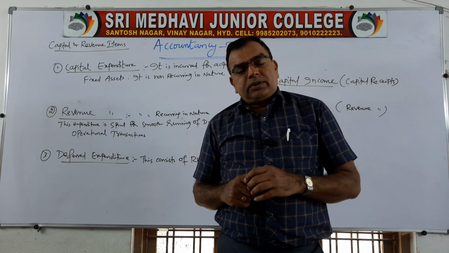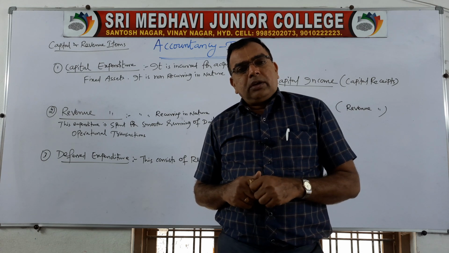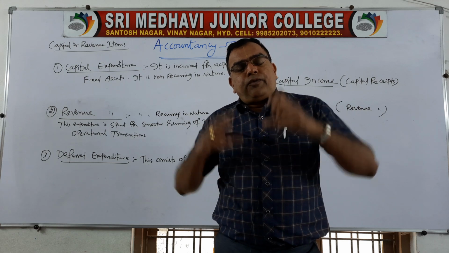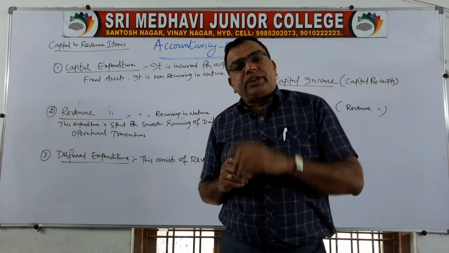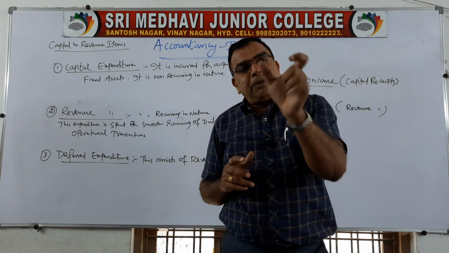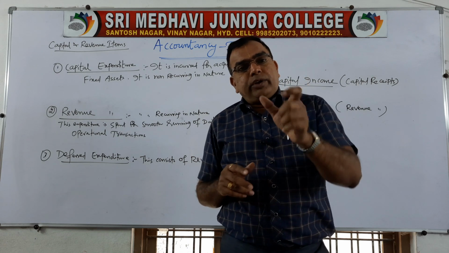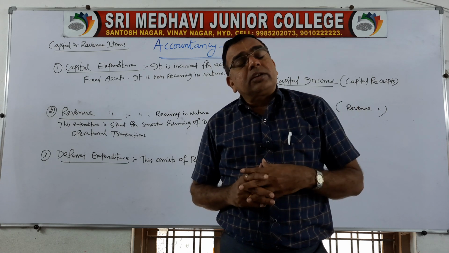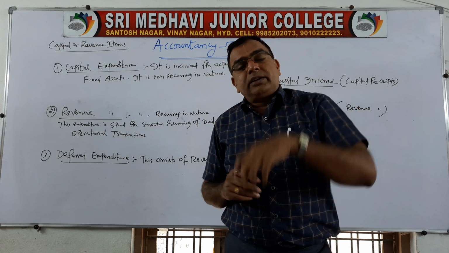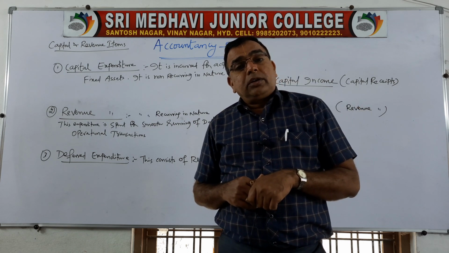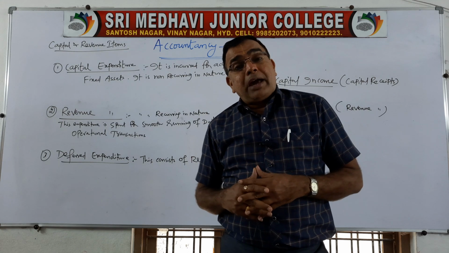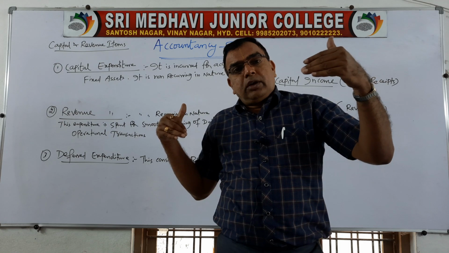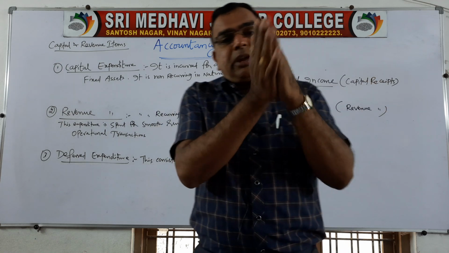While doing the problems under final accounts like preparation of trading account, profit and loss account and balance sheet, for many students it is a mystery where a particular item is to be taken. Why do we take machinery in balance sheet? Why do we take wages in trading account? Why do we take salaries in profit and loss account? Why do we take bank overdraft in balance sheet? Like you got different items, so why is a particular item placed in a particular account?